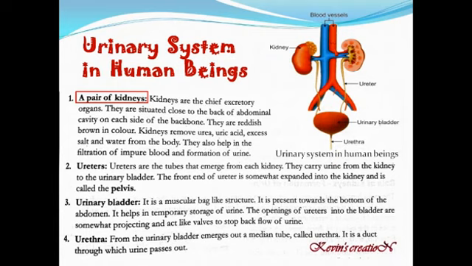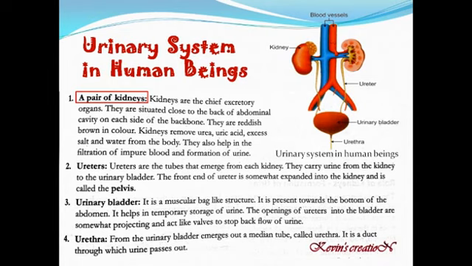They also help in filtration of impure blood and formation of urine. So what is the function of kidneys? They purify the blood and also help in the formation of urine.